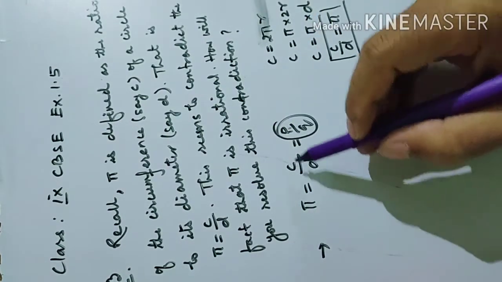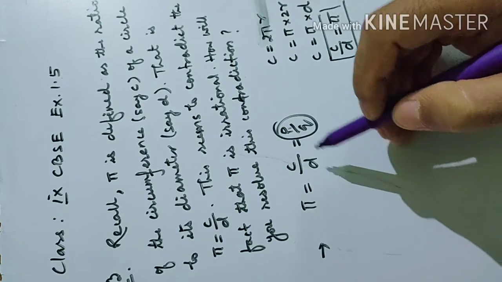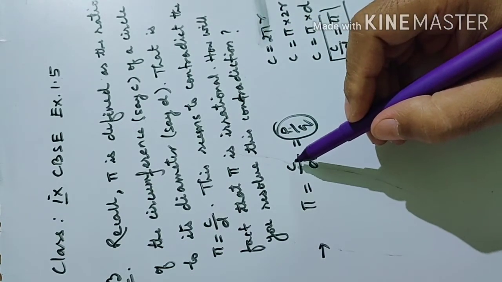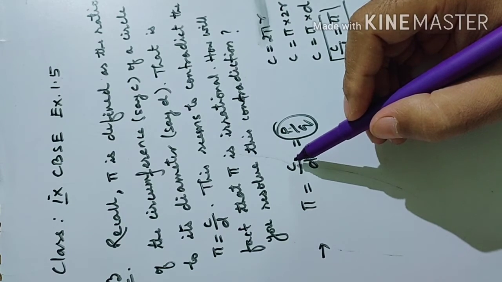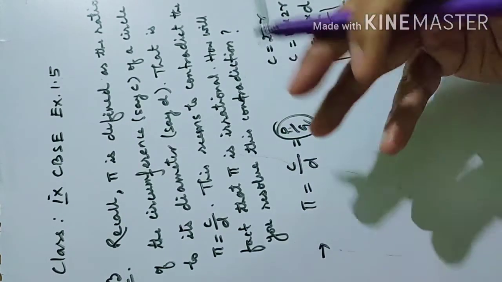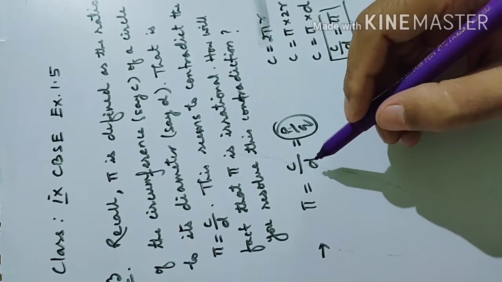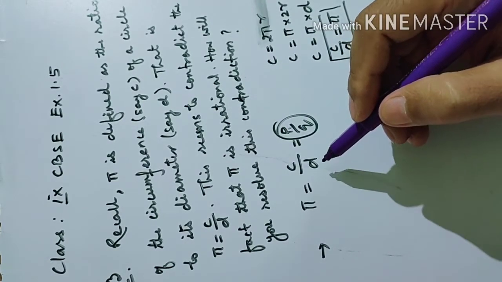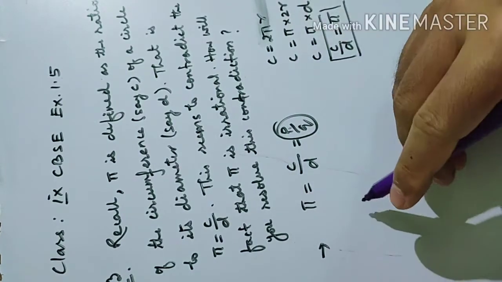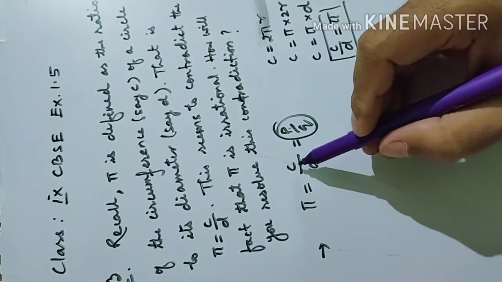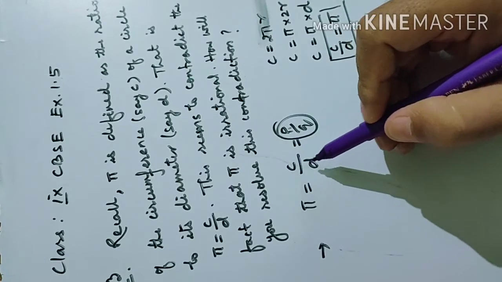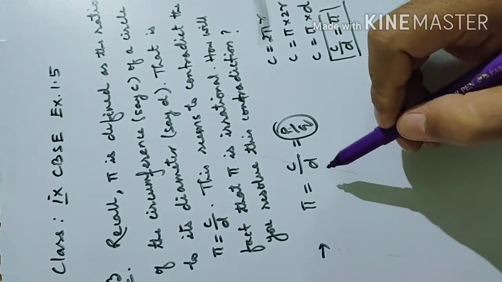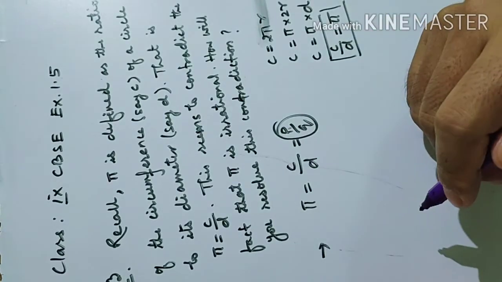So we are writing pi in the form of C by D. It is in the form of p by q. But still we don't know whether the circumference is a rational number or an irrational number. And also whether the diameter is a rational number or an irrational number, still we don't know. That's why this contradiction happens. So we can say that if either the circumference or the diameter is irrational, the pi value will be irrational.